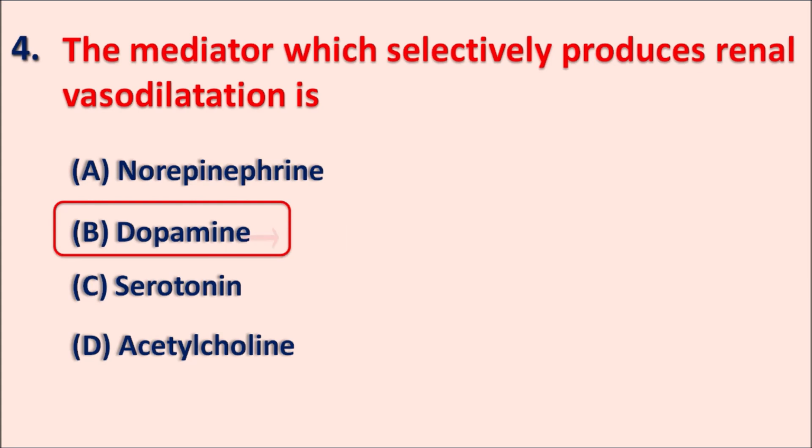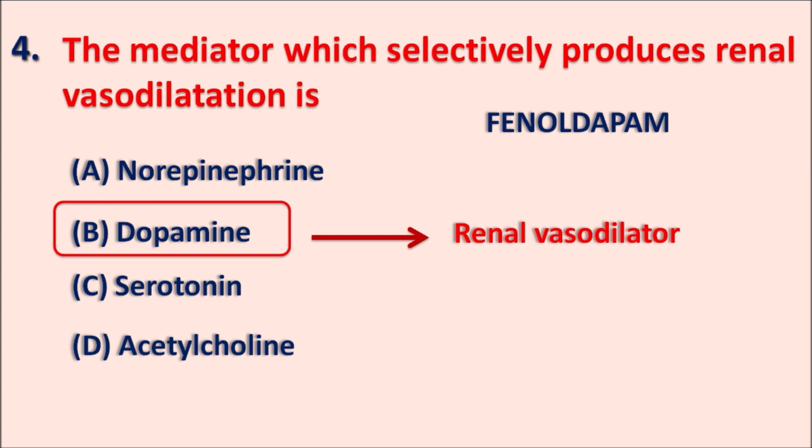Dopamine acts as a renal vasodilator. Norepinephrine is a vasoconstrictor, whereas dopamine is a renal vasodilator. So that's why we have one of the drugs, fenoldopam, which is a dopamine analog, which can be used as a renal vasodilator in the treatment of emergency hypertension. Acetylcholine can also increase the release of nitric oxide from the endothelium, thereby it can produce the vasodilatation, but it is not a renal vasodilator.